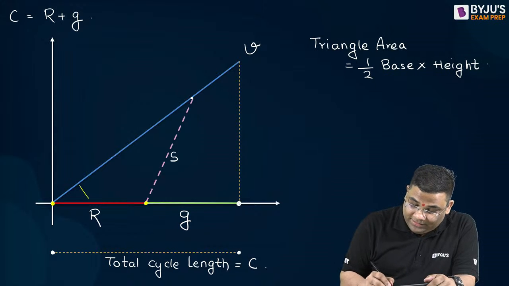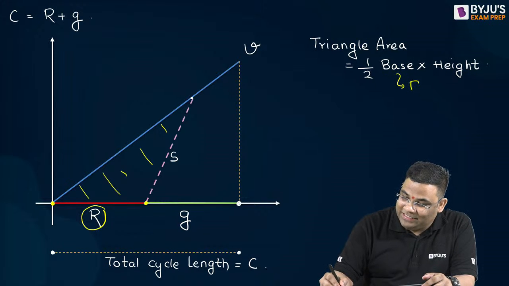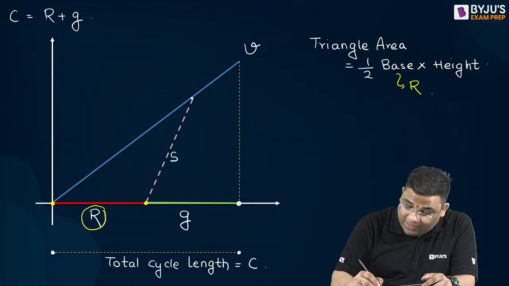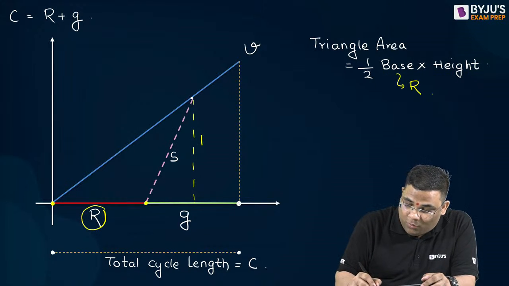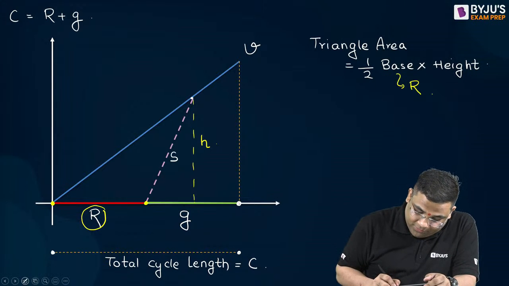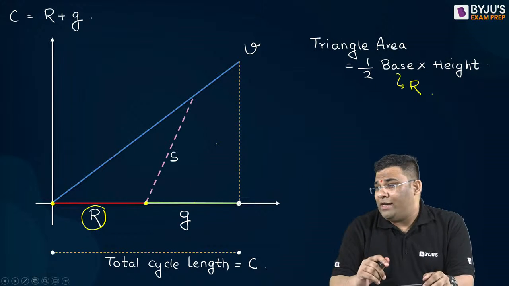Now see, for this shaded area, this R is the base, right? So our intention is to find out this height, right? Suppose this height I am naming as small h. Then, let us see how to find out this small h.